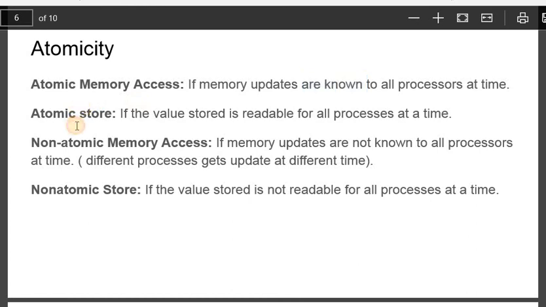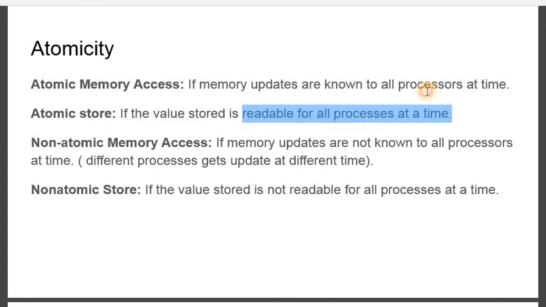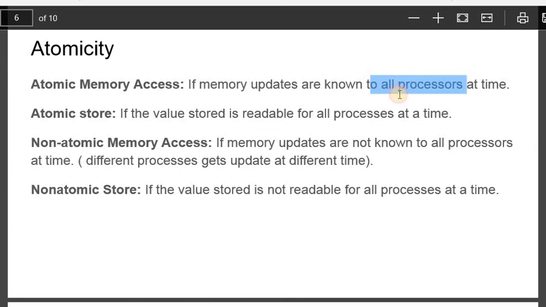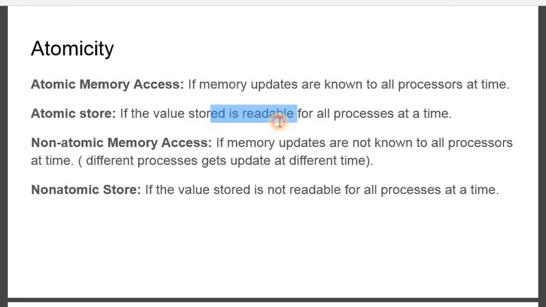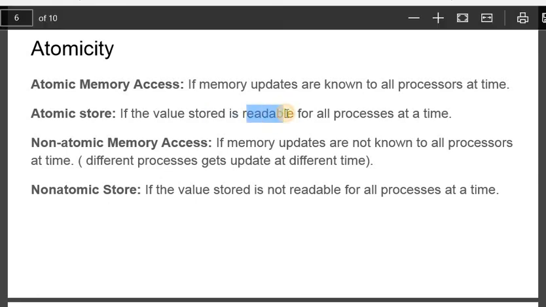Now atomic store, actually it is with respect to load. Now I am explaining with respect to store. A value is stored. Just now we have stored a value, and it is readable for all processes at a time. Just now 100 became 106. So all the processes henceforth consider the present score as 106. They read the present score as 106. So that is with respect to atomic. Simple meaning of atomic is synchronization.